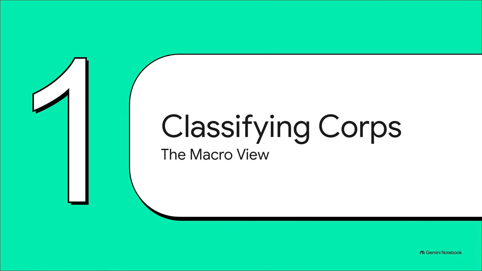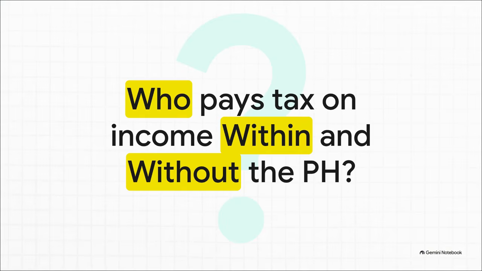All right, checkpoint 1, classifying corporate taxpayers, the macro view. You literally can't calculate a tax rate until you know exactly who the BIR is taxing, right? So here's your first active recall test. Don't just wait for me to tell you, think about it. Which exact corporate entity gets taxed on its income from both within and without the Philippines? If a problem throws U.S. income and Manila income at you, who declares both?